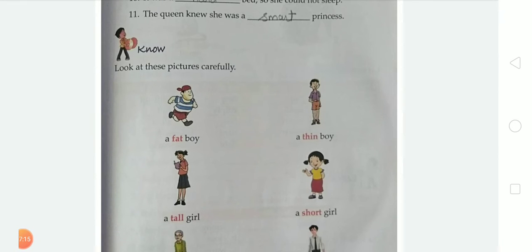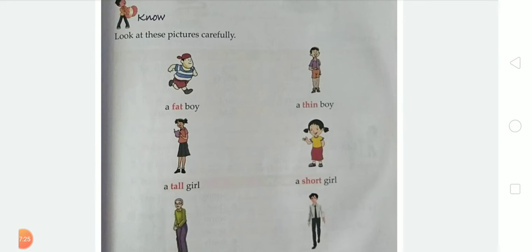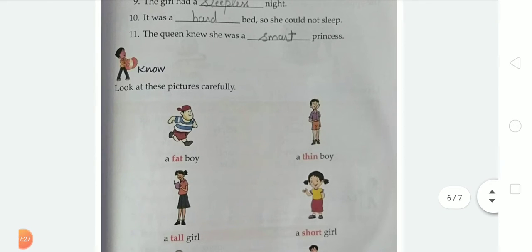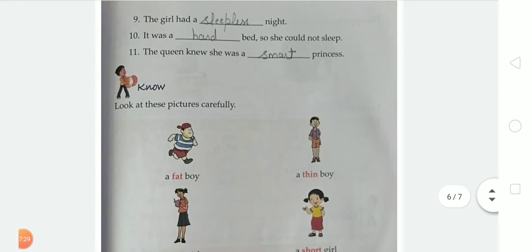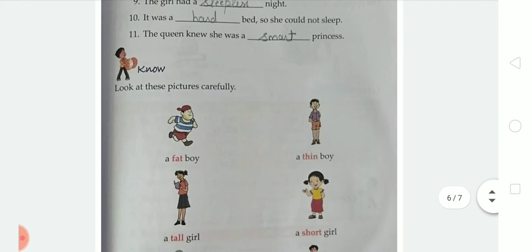Student, here is very useful information for you, that you have to learn about the opposite words. Student, before this you have to learn about the describing words and also solve exercises of describing words. Now moving to the next, that is opposite. So dear student, do you know about the opposite? What is an opposite?